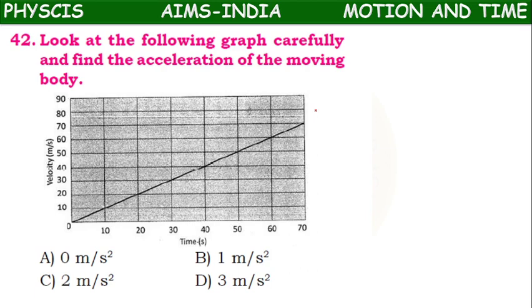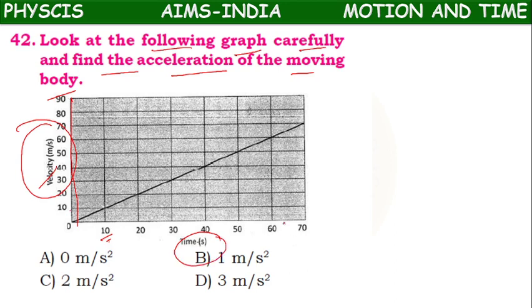Next, 42nd. Look at the following graph carefully and find the acceleration of the moving body. Here on the y-axis they have given velocity, and on the x-axis they have given time.